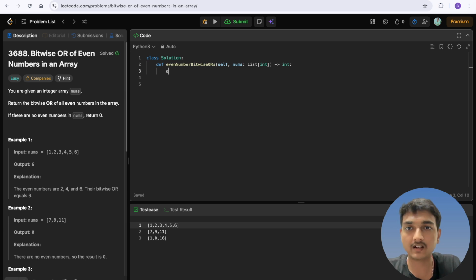So I can start something like result equal to zero. Okay, this will be my start point. I will iterate over the numbers for i in range, and I can take n as the length of nums.